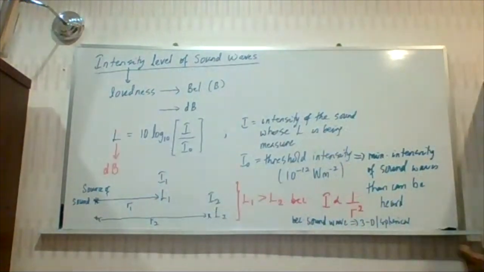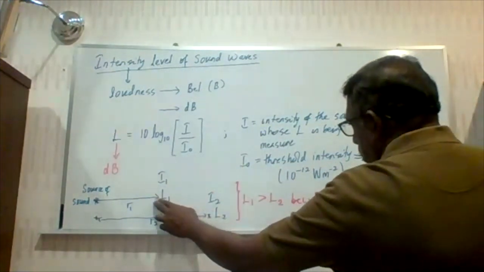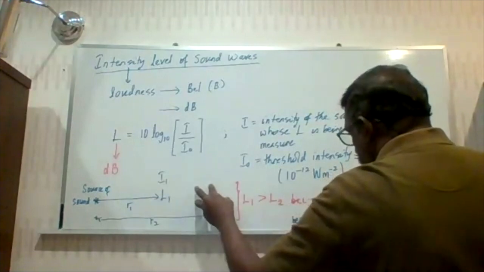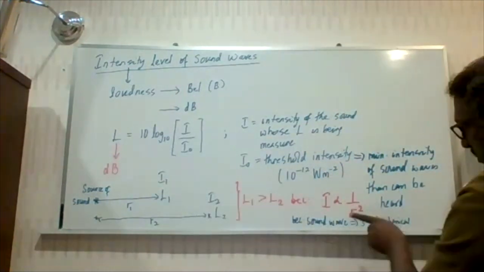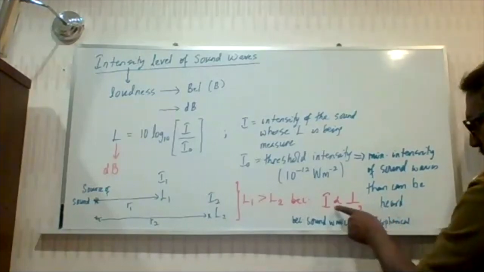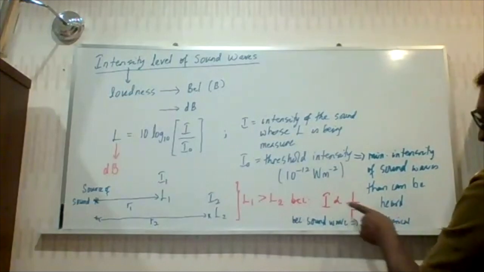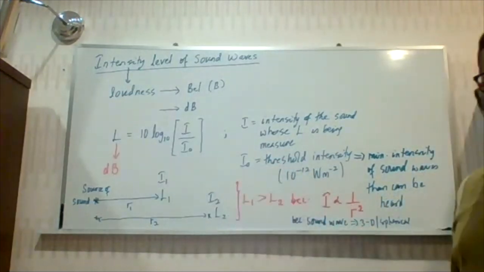So if you are asked to find the intensity level of this compared to this, you've got to bring your I1 and I2 and relate them with this relationship. This relationship must be factored in the calculation. After that, I'll show you the calculation. That is what I'm trying to tell you.